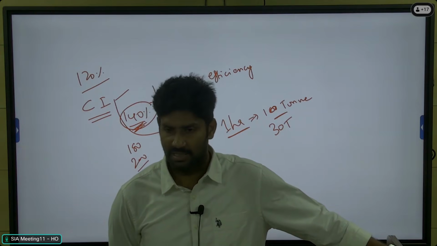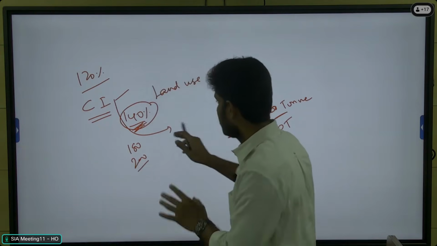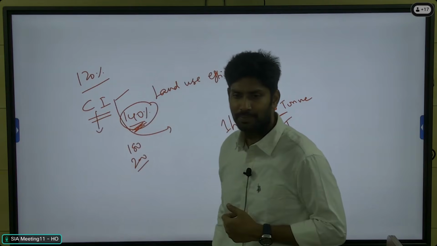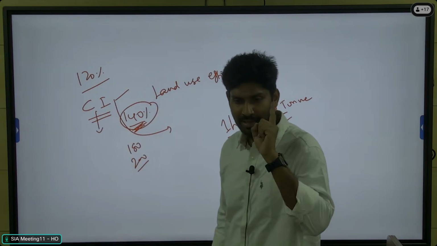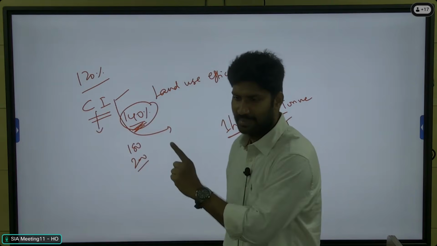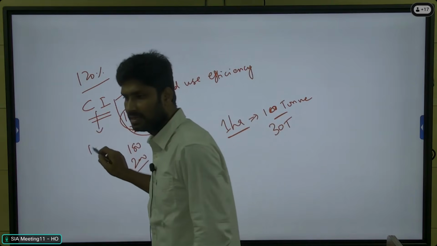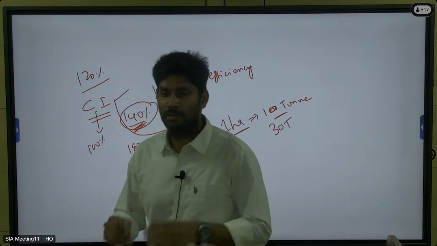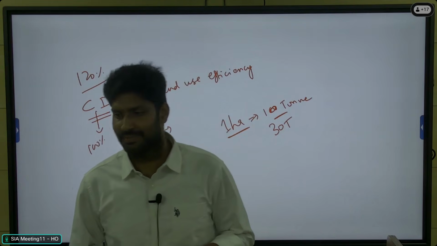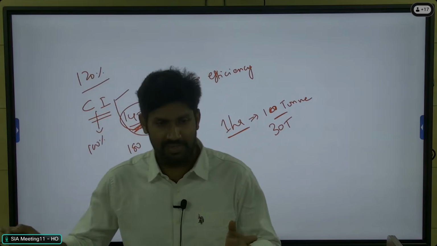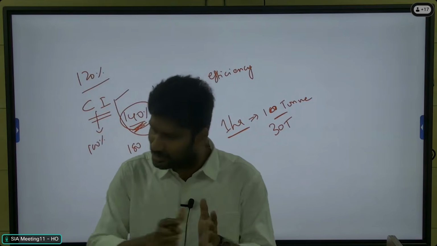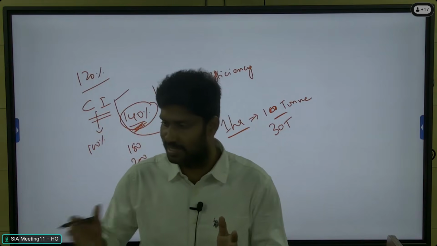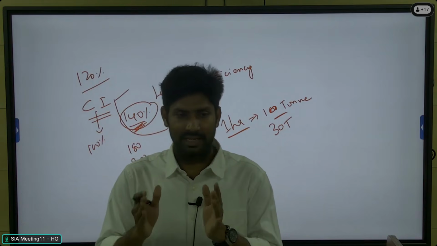So if you calculate the crop intensity for sugarcane, then what is the percentage here? The farmer is growing only one crop the whole year, right? Then you will get the percentage 100%. And can we say that the land is not used properly? Here the land is utilized in a proper way. The whole year the land is utilized here, not wasted.